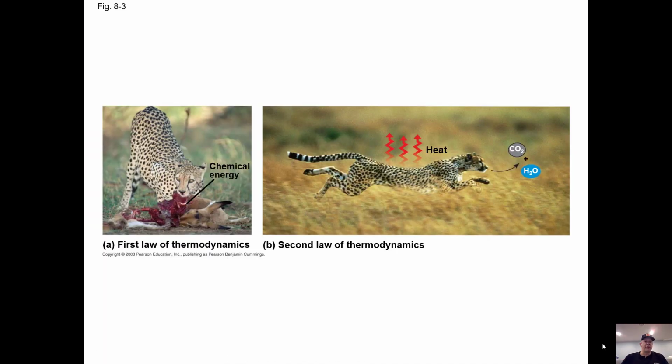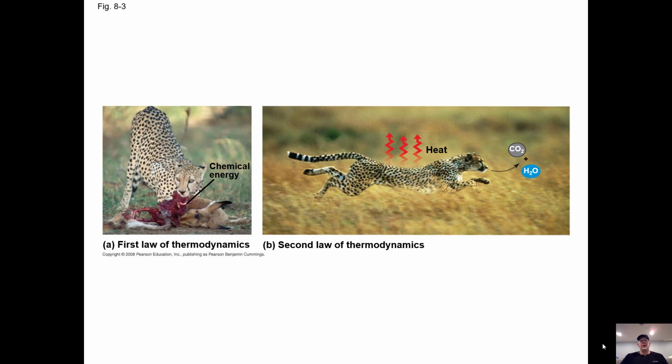All right, just a quick review. First and second law of thermodynamics. Here we have a cheetah. It's devouring a gazelle. It's transferring the chemical energy of the gazelle into the cheetah. Then it wants to go run after another gazelle.